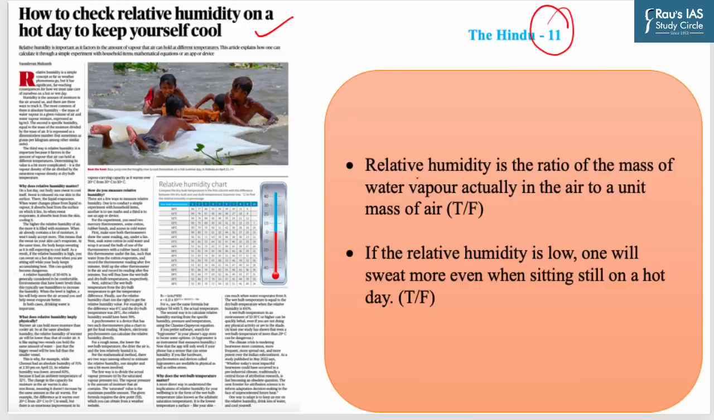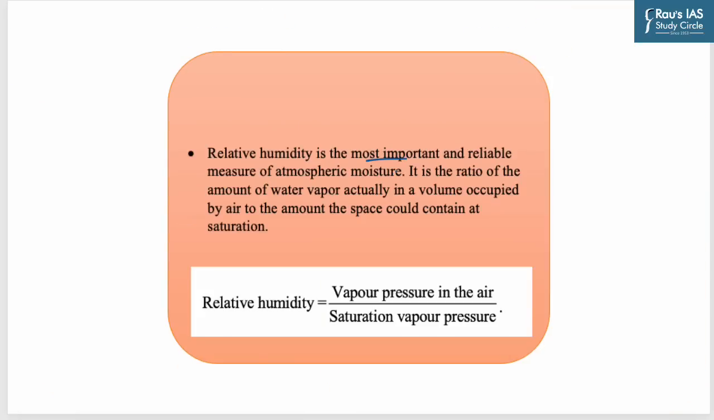Now our next pointer is based on this news article which appeared on page 11, and the first statement is: relative humidity is the ratio of the mass of water vapor actually in the air to a unit mass of air. Now this statement is false because this statement best defines the absolute humidity. However, relative humidity is the most important and reliable measure of atmospheric moisture. It is the ratio of the amount of water vapor actually in a volume occupied by air to the amount the space could contain at saturation.